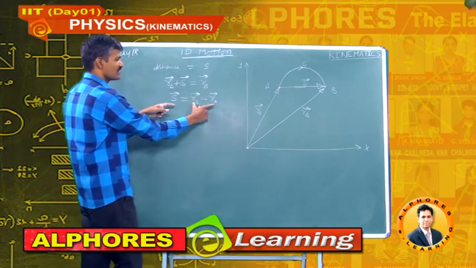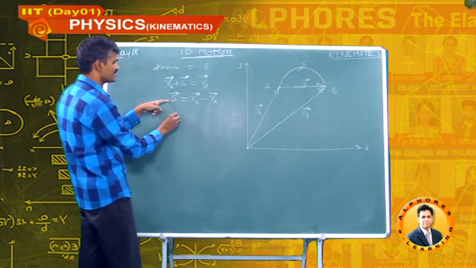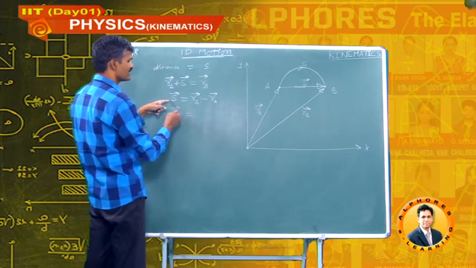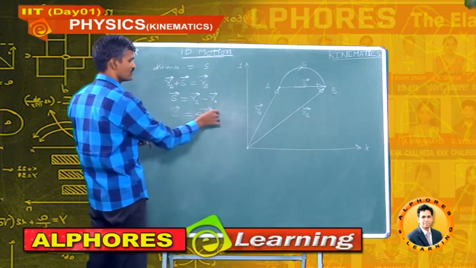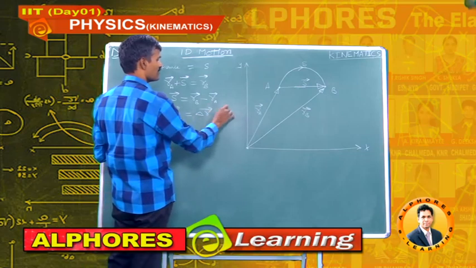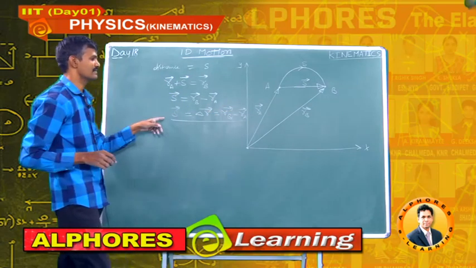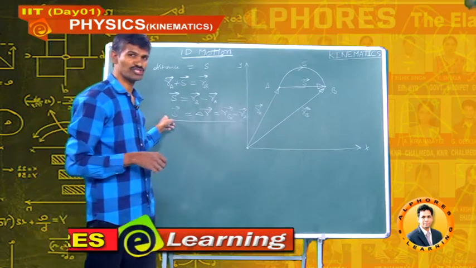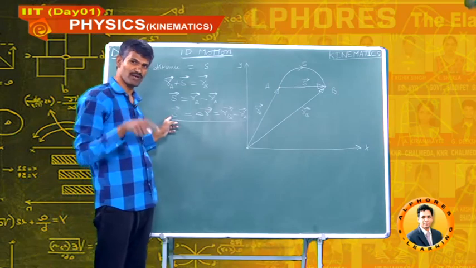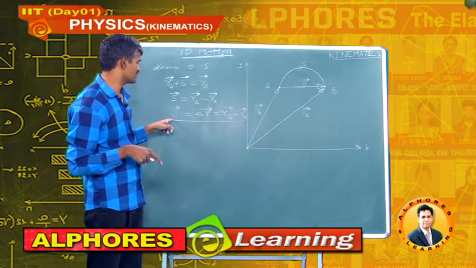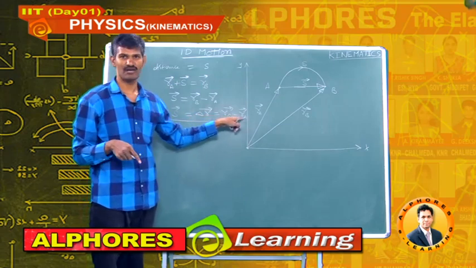So, this is nothing but a change in position. This displacement s bar can also be written as the change in position, delta R bar, that is equal to RB bar minus RA bar. What is displacement? Displacement is change in position. So, if you want to calculate displacement in any problem, you have to write displacement as change in position, or final position minus initial position.